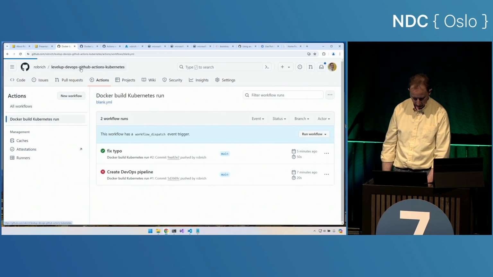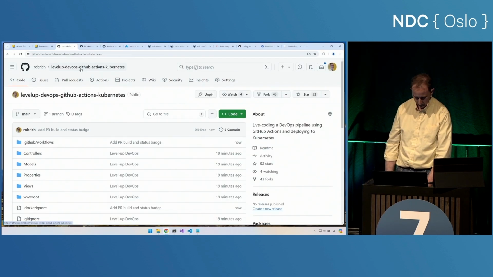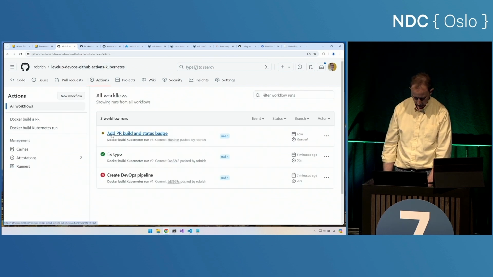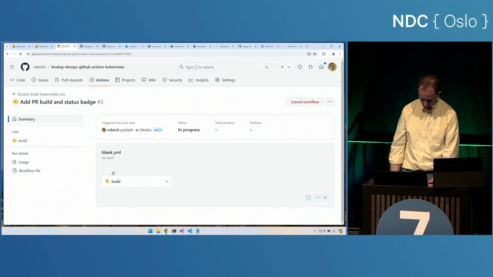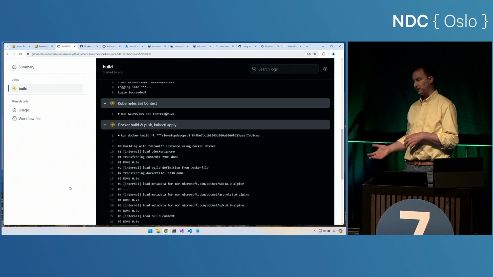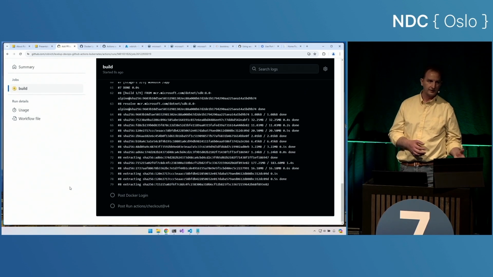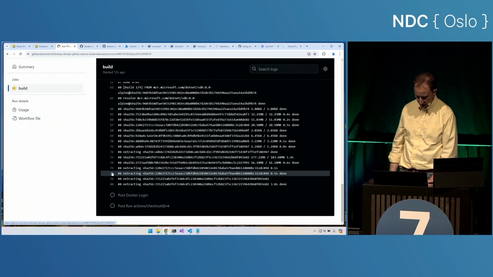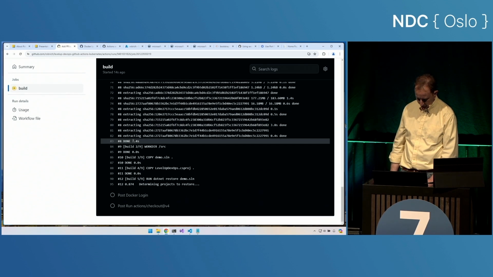And so now there's that new run there. And it's going to kick off a build. Last time we went in this way. This time, let's come in this way. Here's that new build. And so it's going to do each of those steps. It's going to start off logging into Docker, then it will log into Kubernetes, then it will start doing all of those steps in our Dockerfile, and so it will kick off a Docker build.